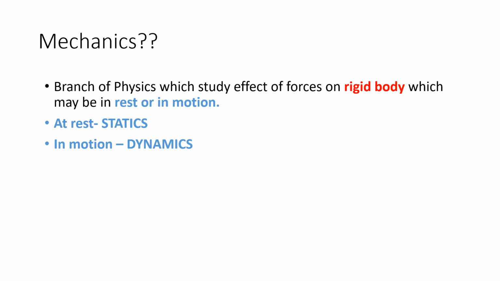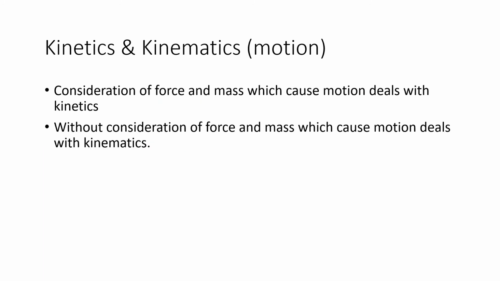These are the two main parts: first is statics, and second is dynamics. Statics comes from the word static, meaning at rest, and dynamics comes from the word dynamo, meaning in motion or in speed. Dynamics is again divided into two parts. In motion, it is kinetics and kinematics.